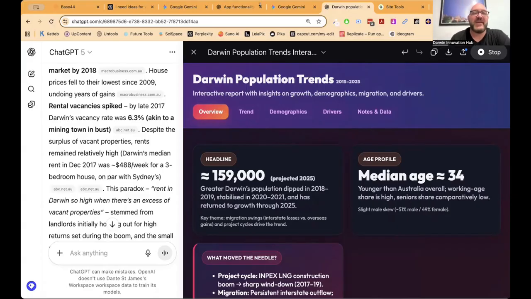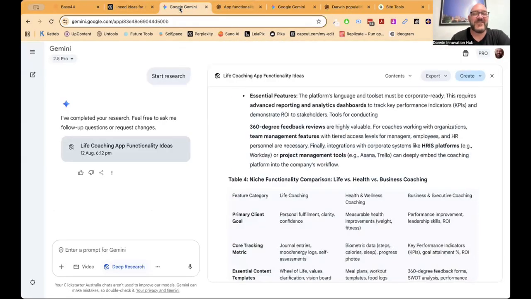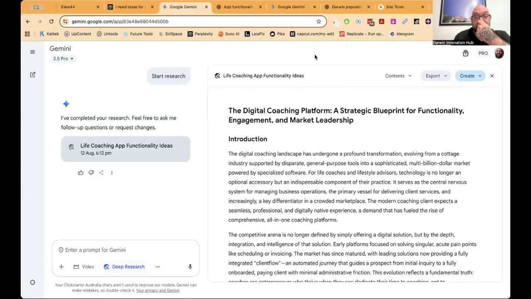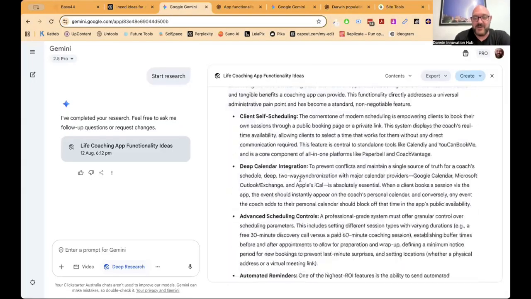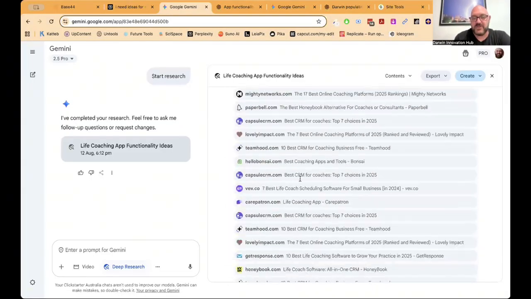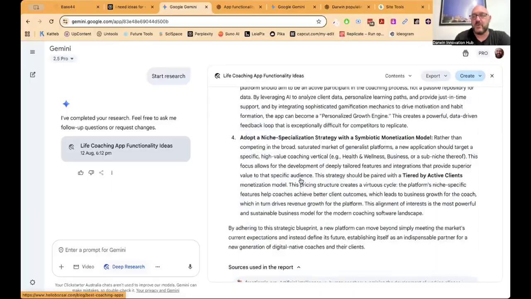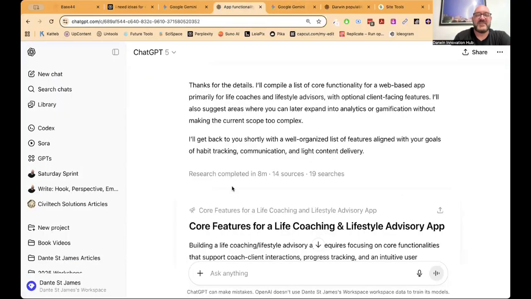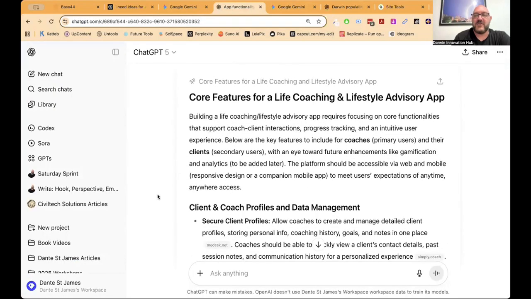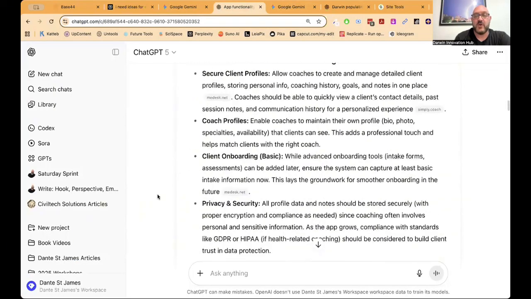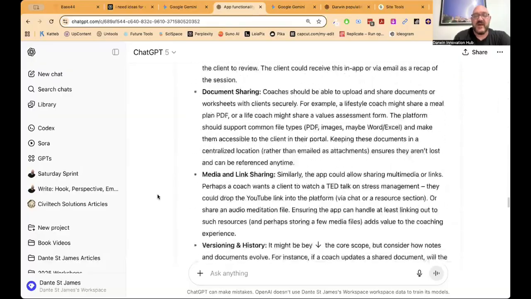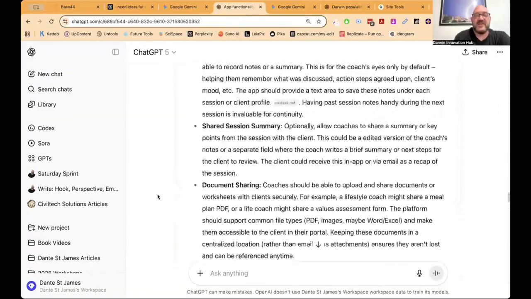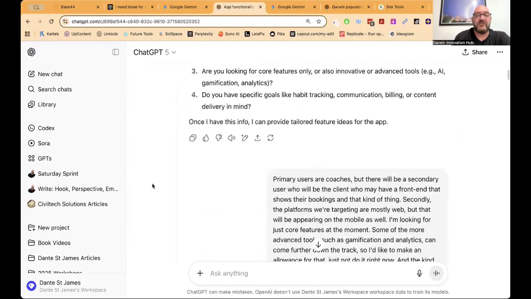How about we go back to our original idea, which is to create our life coaching app. Now, Gemini is now caught up. It's now got all the research it wanted for what it wants to create as far as an app goes and done all these cross references. Don't need to read all that. We've got the same thing over here from ChatGPT. So the core features for that. Again, it's a lot of writing in there. We don't necessarily want to read all of that.